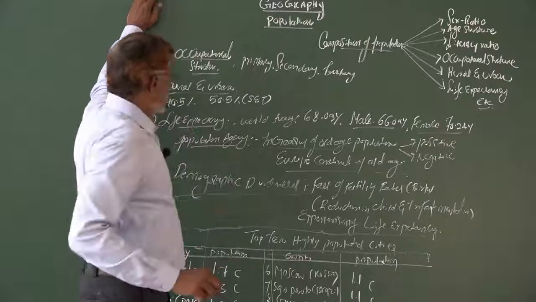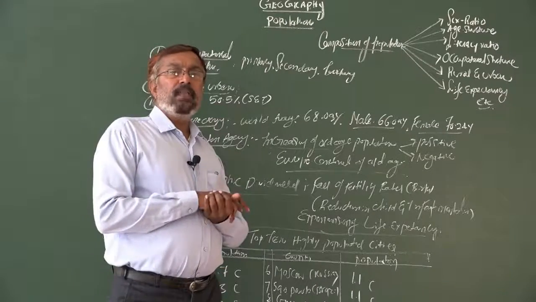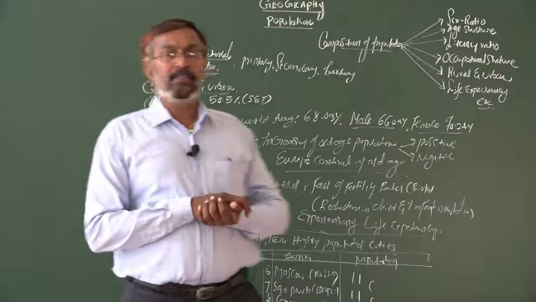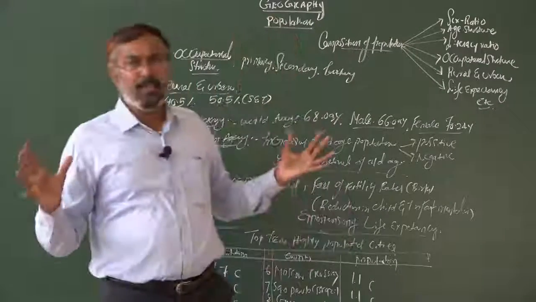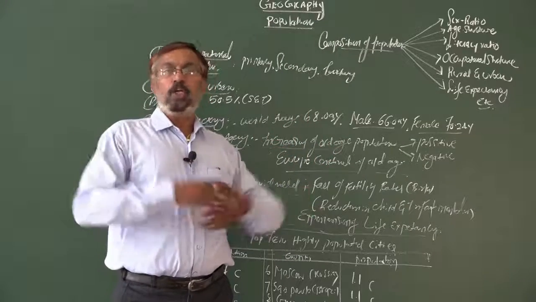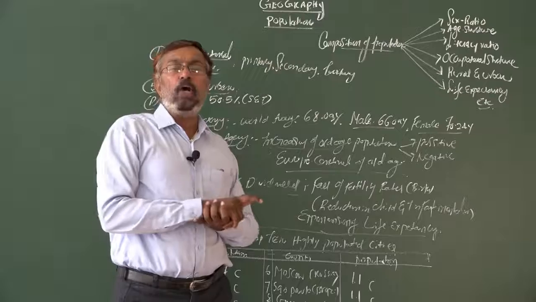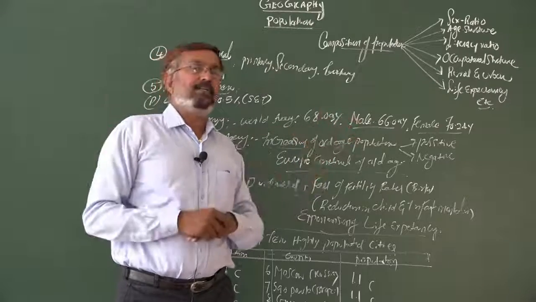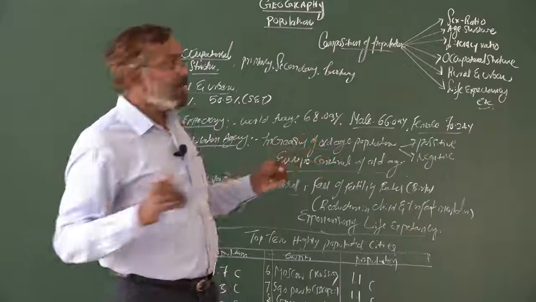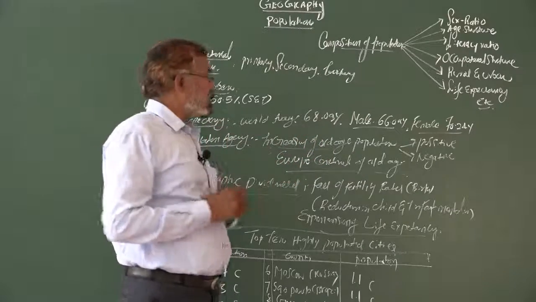Come to the next one, that is life expectancy. What is the meaning of life expectancy? Life expectancy is nothing but the average lifespan of a person, the average duration or period a person lives. How many years a person lives, that duration of time, we call by the name of life expectancy.